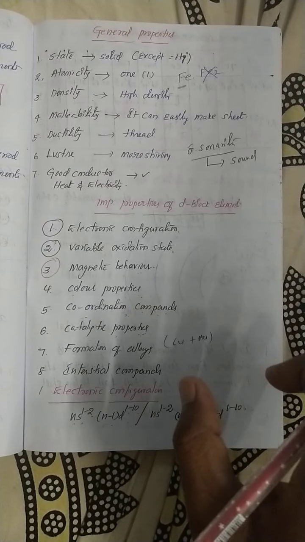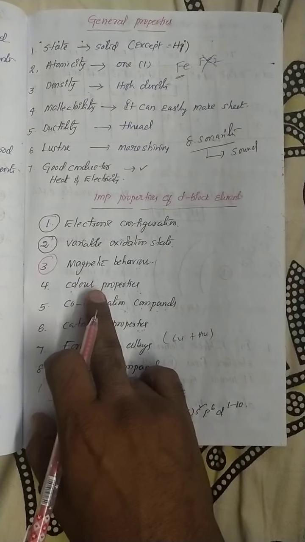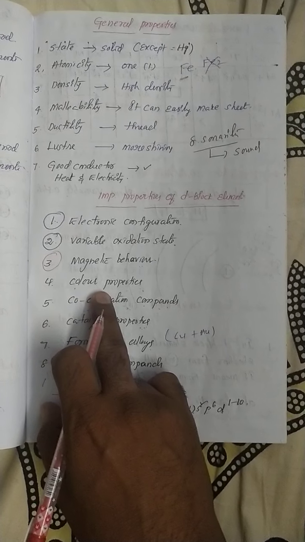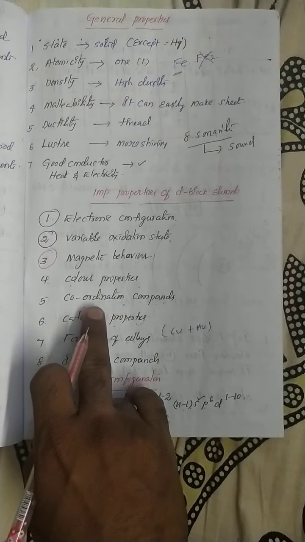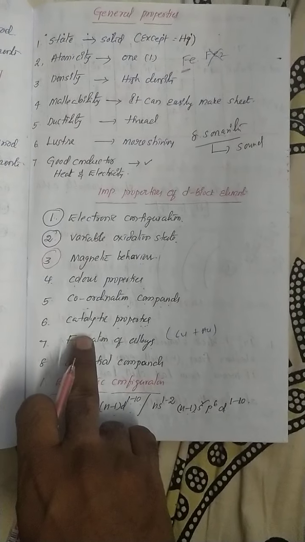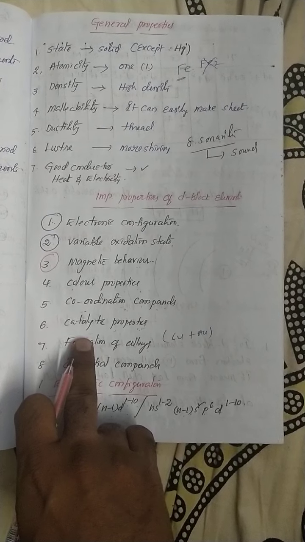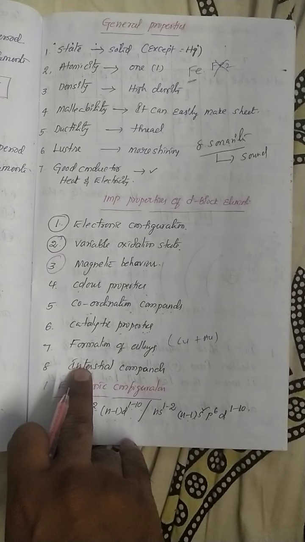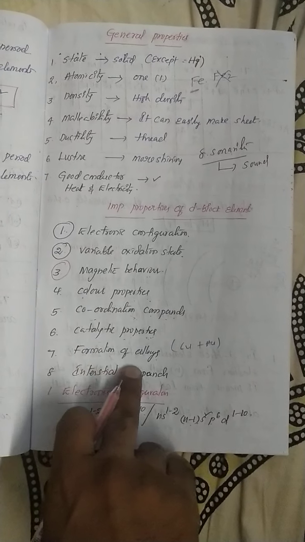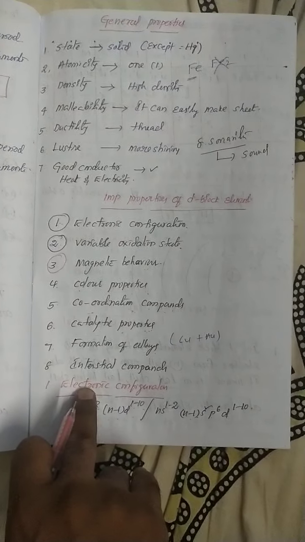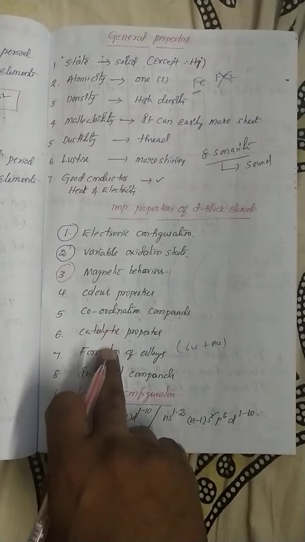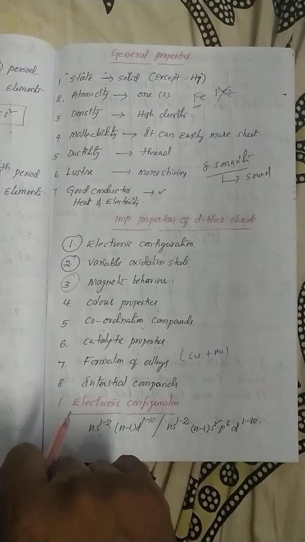So next you will focus on the color property. Why do d block element compounds show color behavior? Why do d block elements easily form complex compounds? Why do d block elements show catalytic properties? D block means transition metals, showing alloys, and why do d block elements easily form interstitial compounds? Every piece of information we will discuss very clearly.